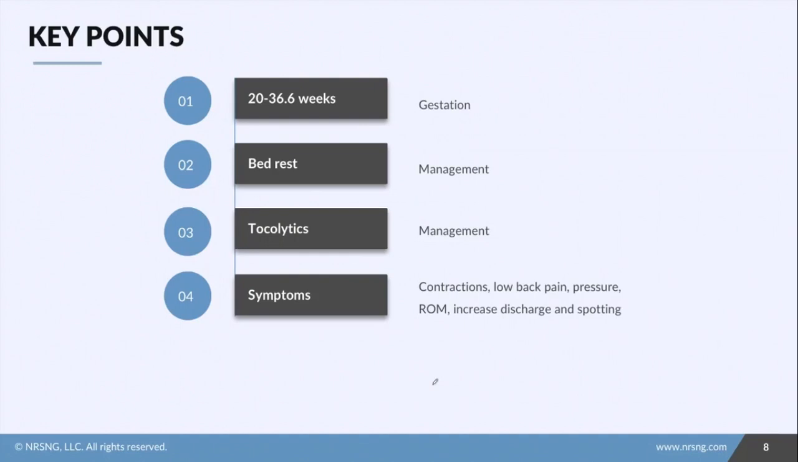So on to our key points here. If you remember these things, then you'll hopefully remember what you need to know about preterm labor. So preterm labor is considered 20 to 36 and 6 weeks gestation. The patient might need to be put on bed rest, so that we would want to watch out for any blood clots, which will be part of our management. Tocolytics is a piece of our management. That's our terbutaline, just to help stop contractions.